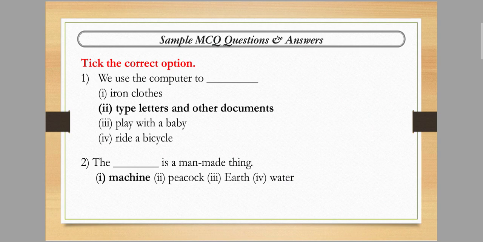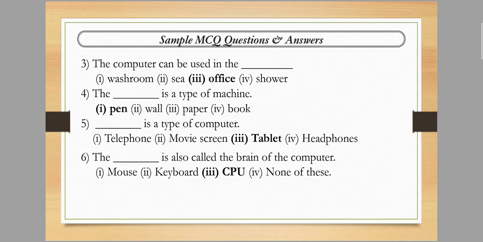The next question is: the computer can be used in where? The first option is washroom. We never use the computer in the washroom. Then the sea, we never use the computer in the sea. Next is office and last is shower. So option number 3 is correct. The computer can be used in the office.